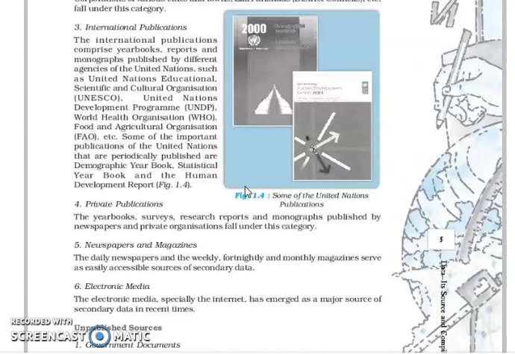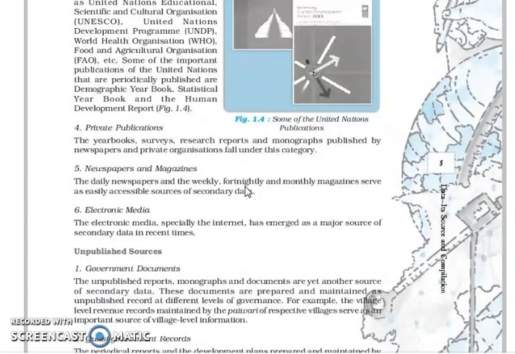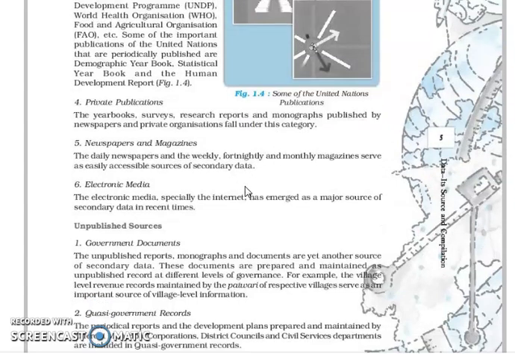Now, unpublished sources, that means these are not published. Sometimes the government makes some reports or documents but does not publish those records. They keep them with themselves. Suppose in the case of the revenue report, it is not published anywhere, but if you go to the Land and Revenue Office, you will get that information or those reports.